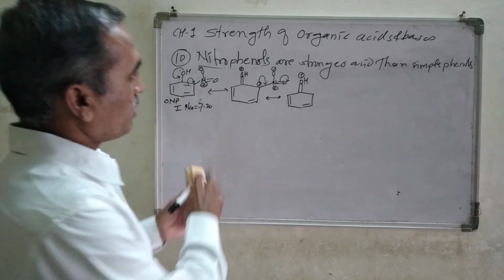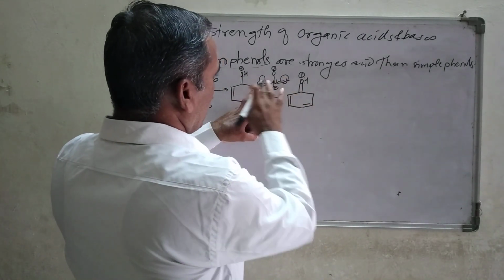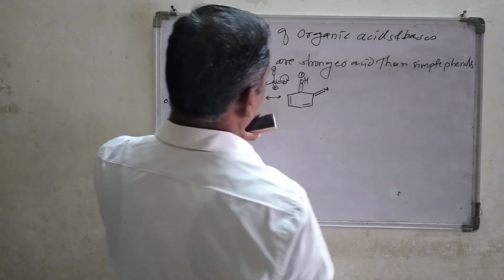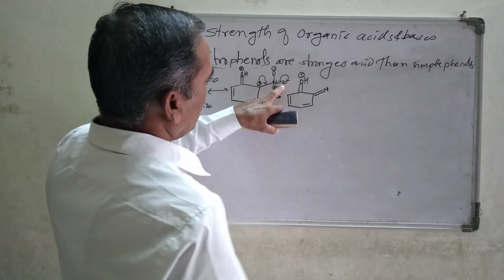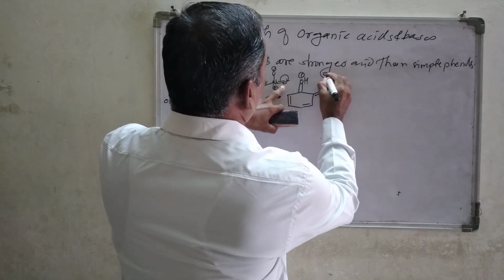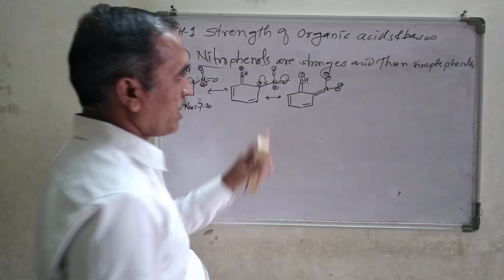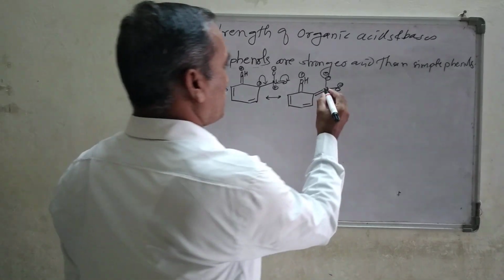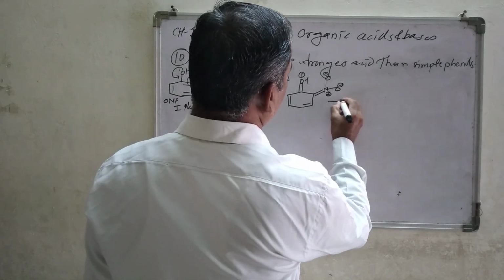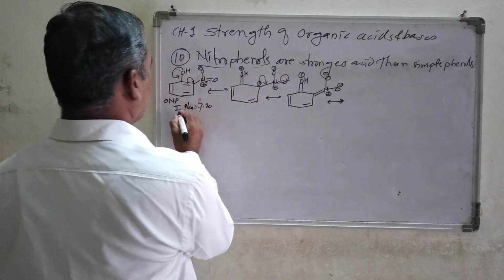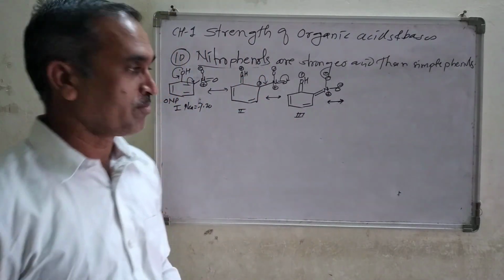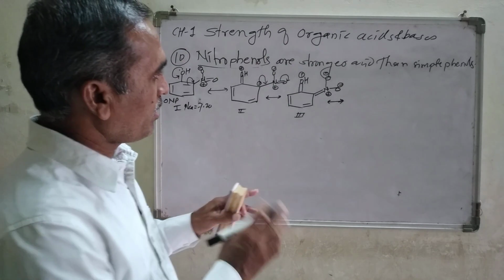Let me show you here. What are the changes made here? Look at here, the negative charge forming a double bond with the nitrogen atom, right? And then O minus here, and this O minus remains as it is. Nitrogen has 4 bonds, so positive charge remains on that nitrogen atom. Next structure here. This is the structure number 4. This will be the structure number 2. This will be the structure number 3. Right? Now, look again carefully.